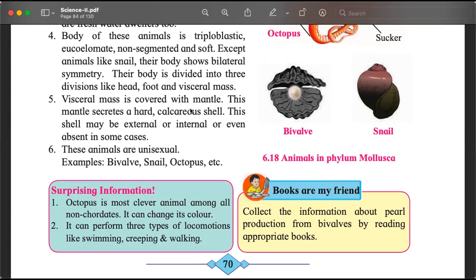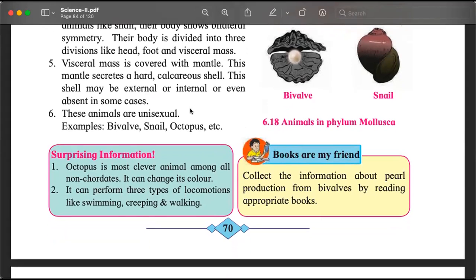The visceral mass is covered with mantle. जैसे अर्थ का mantle होता है, इनका भी mantle होता है. And this mantle, this part of the body, secretes a material that solidifies into a shell. This shell may be absent, present, internal or external.